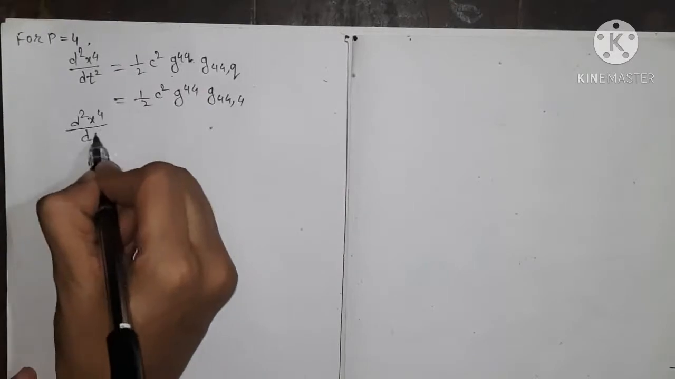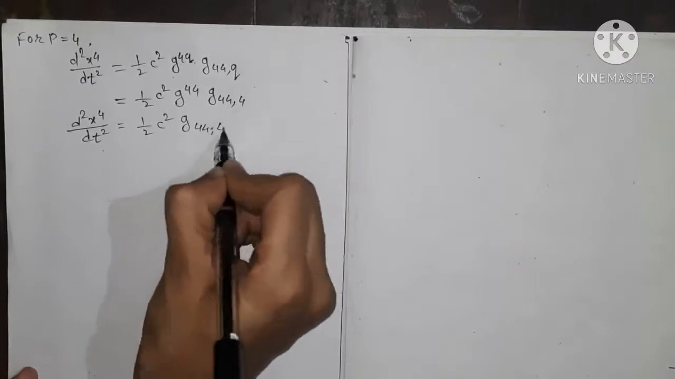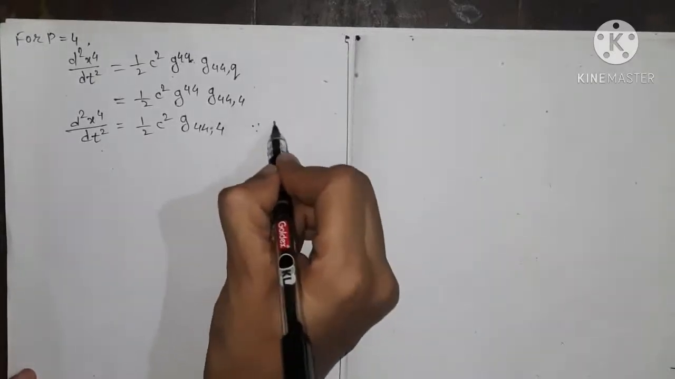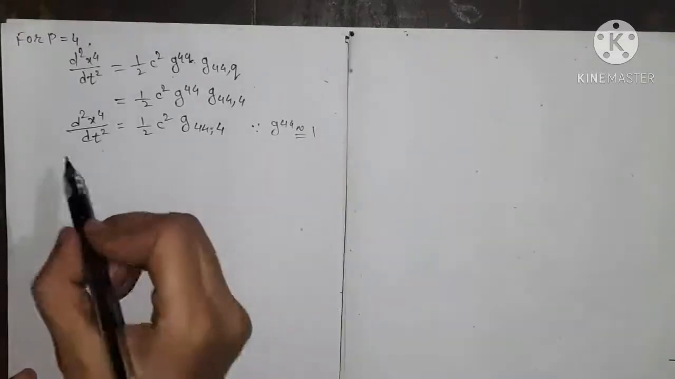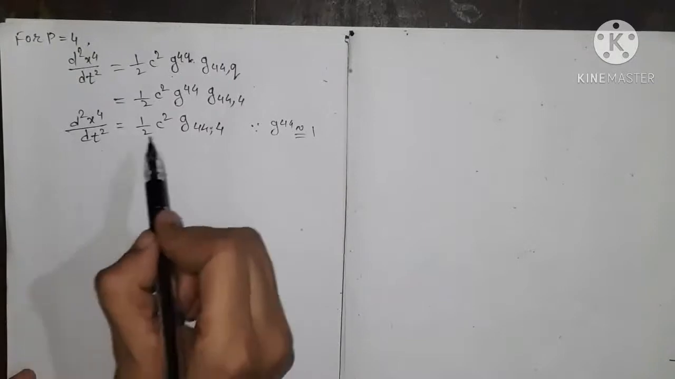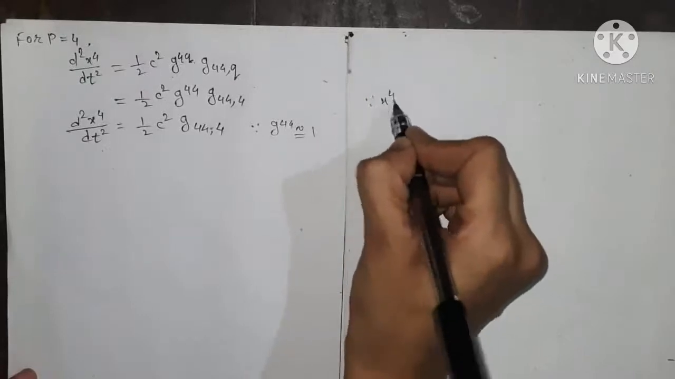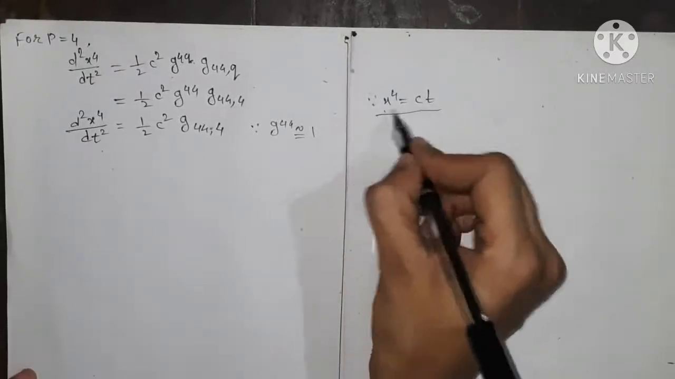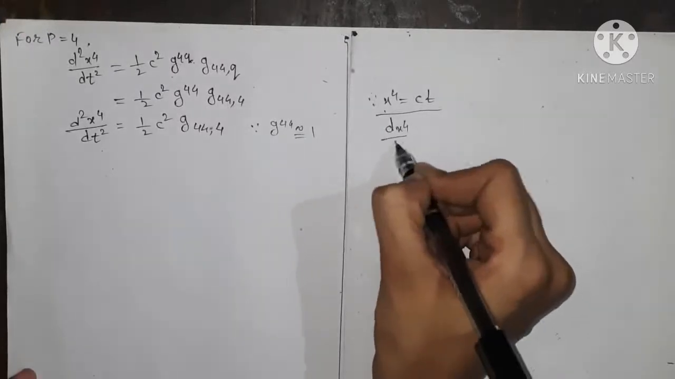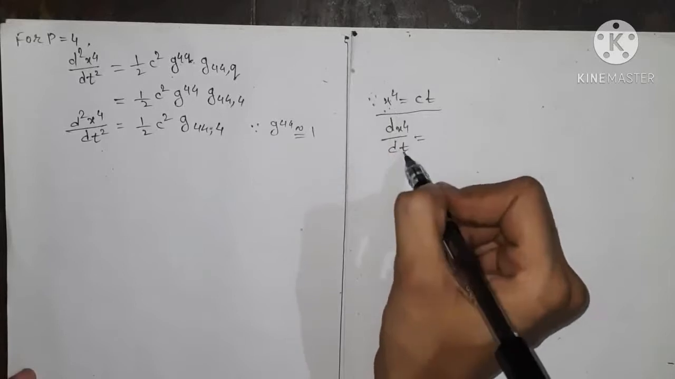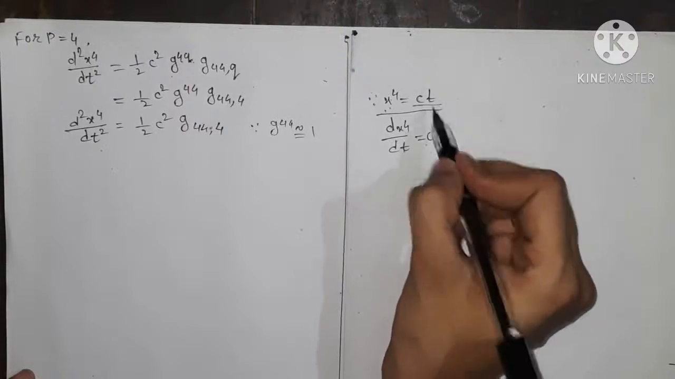d2x4 upon dt square is equals to 1 upon 2c square g44 comma 4, since g44 is approximately equals to 1. Now here, since as we know that x4 is equals to c into t, that is the fourth coordinate is equals to c into t, and therefore dx4 upon dt is equals to what? If we differentiate this with respect to dt, so the value of this differentiation is equals to c, because the derivative of t is 1.